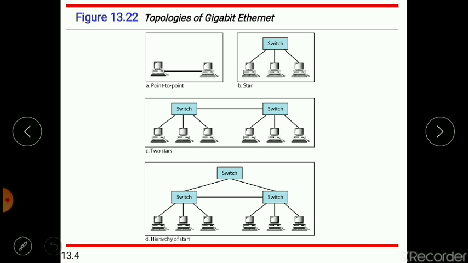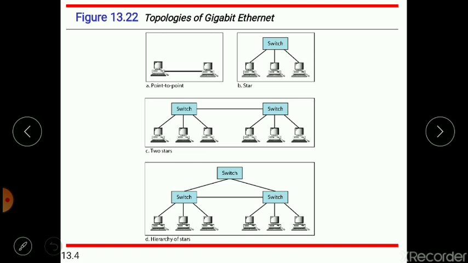If you compare the topologies of gigabit Ethernet, these are the different types. The first one is of course point to point. The second is the star topology, wherein we have a switch and then devices, computers or nodes connected to the switch.